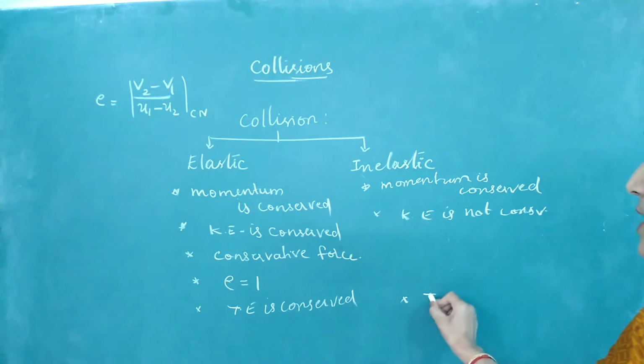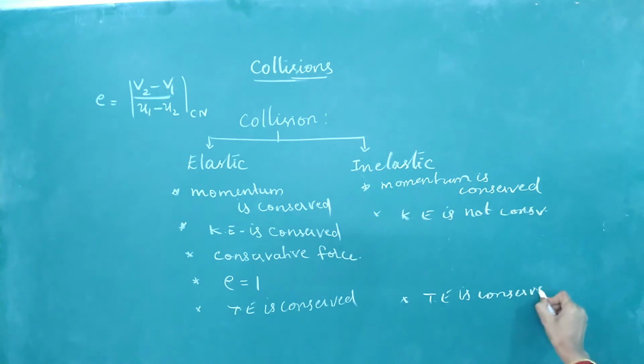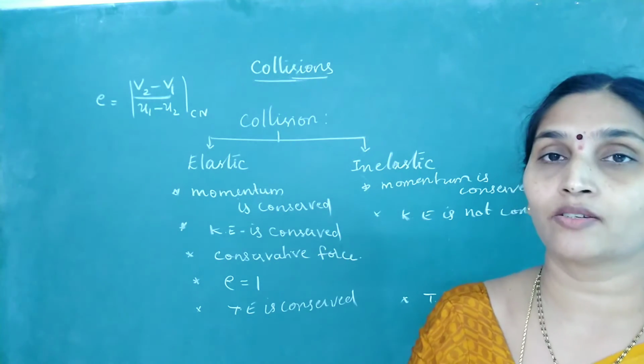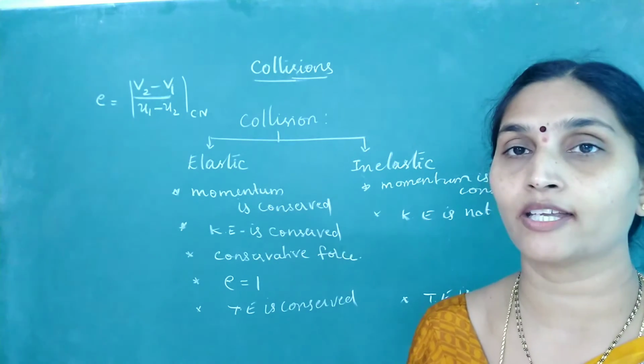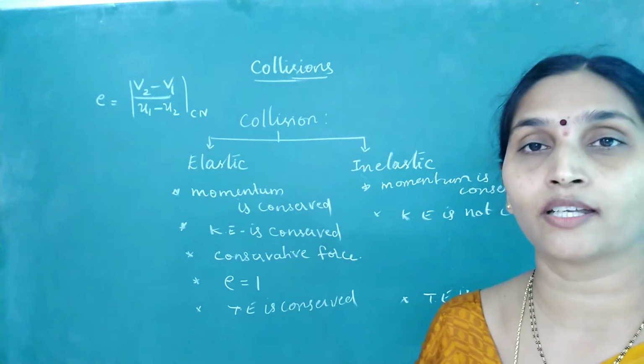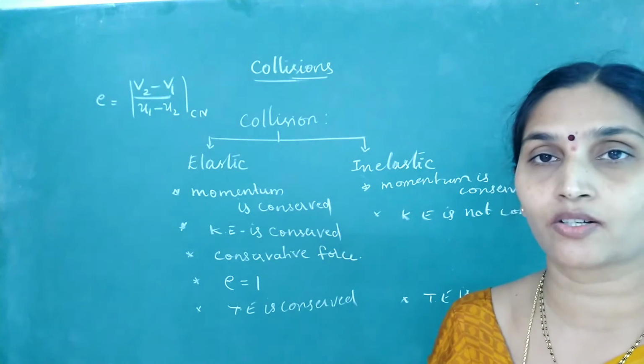Kinetic energy may not be conserved; a part of the kinetic energy may be converted into some other form of energy, maybe sound or heat. In some cases, the complete kinetic energy is converted into some other form. Then the two objects will come to rest after collision.